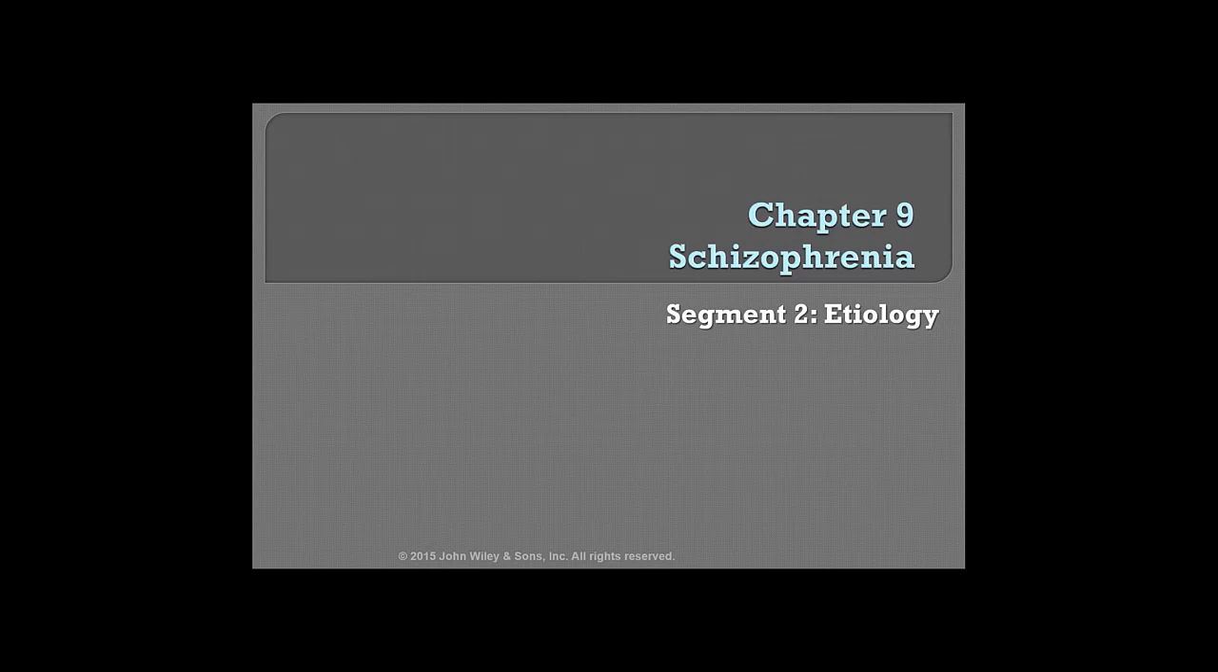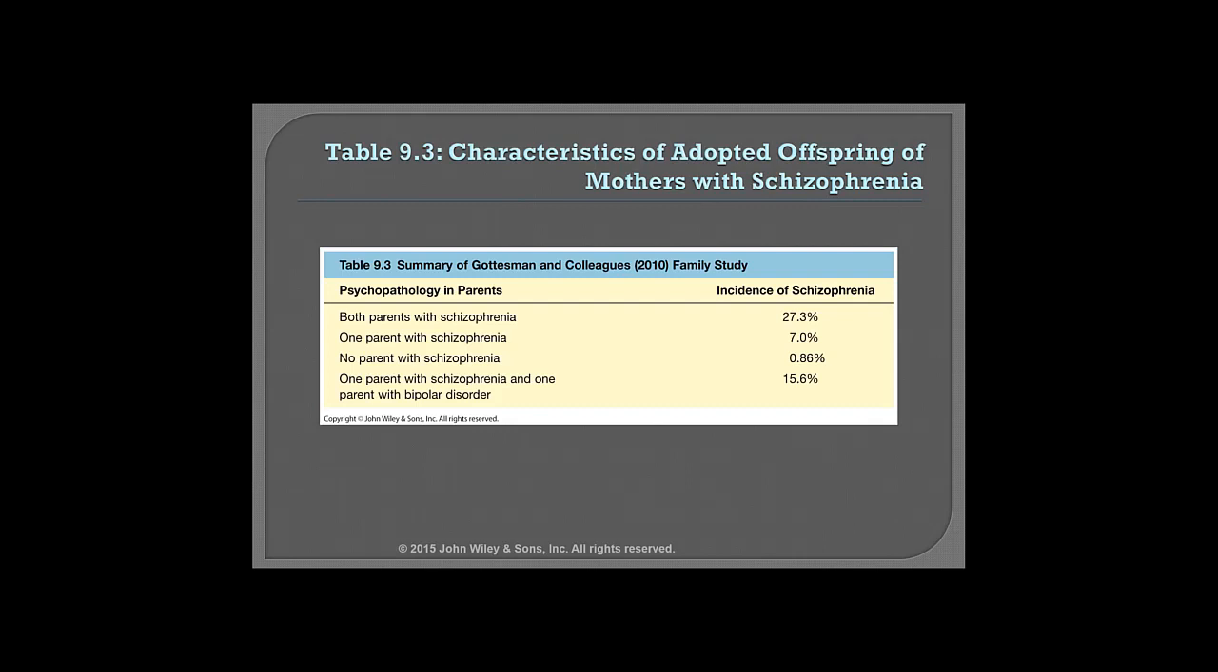Okay, students, we are still working on Chapter 9, Schizophrenia, and now we're going to be moving on to Segment 2, spending some time talking about the etiology of schizophrenia. Slide 14. So this table here looks at some of the characteristics of adopted offspring of mothers with schizophrenia. There's been a lot of research done looking at the genetic components of schizophrenia.